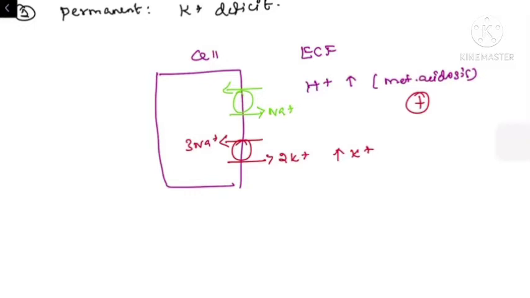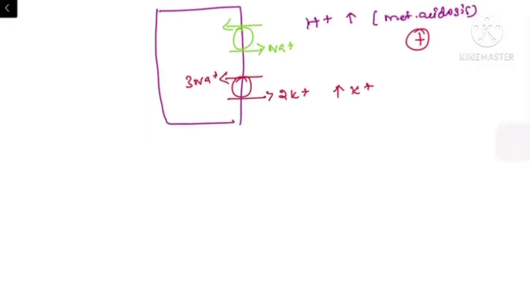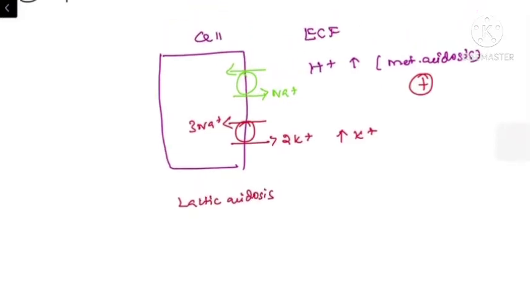In case the patient has intracellular acidosis like lactic acidosis, this will lead to an increased level of H plus ion in the intracellular compartment. So this will again activate the H plus and sodium antiporter, but the mechanism is opposite to the previous mechanism.